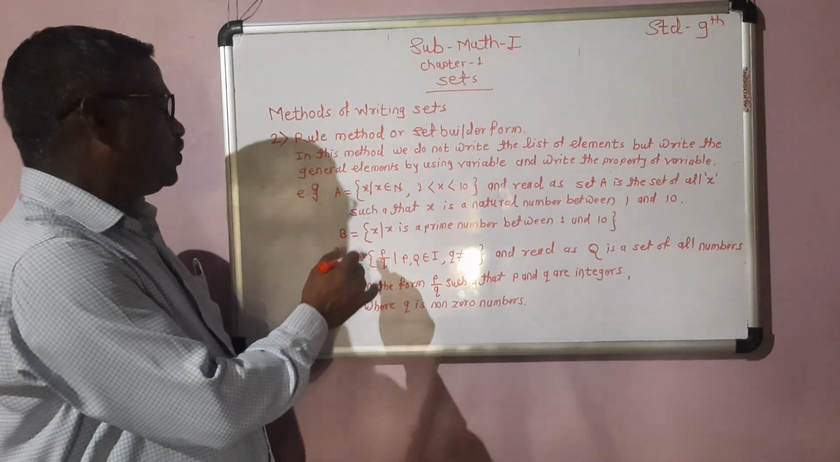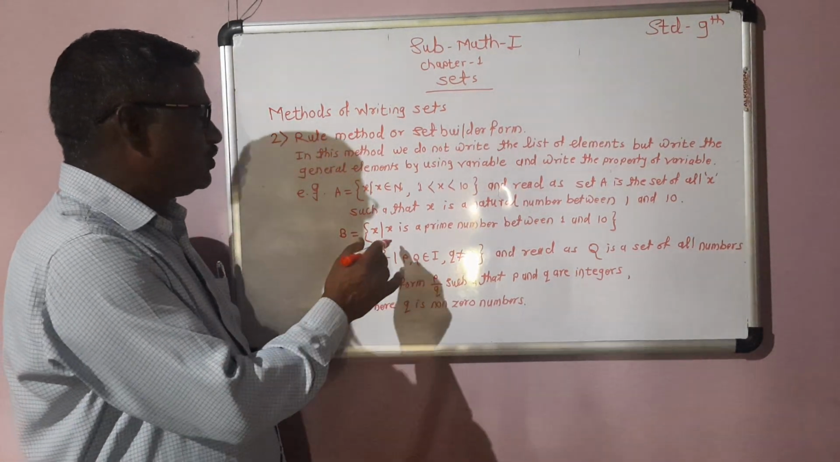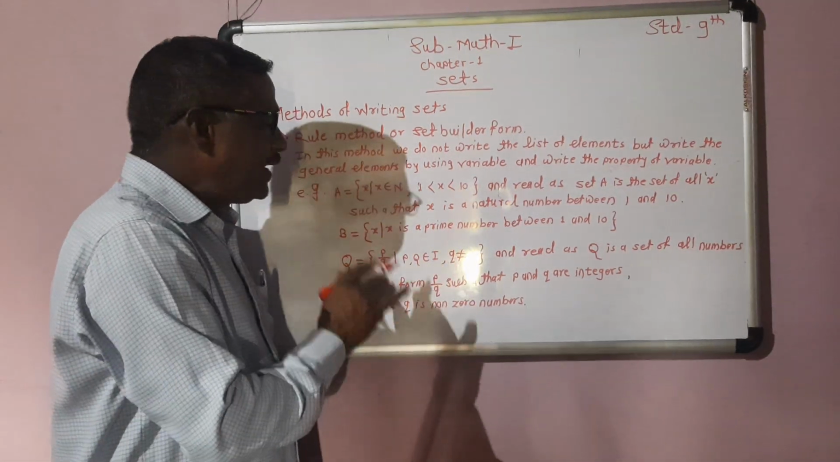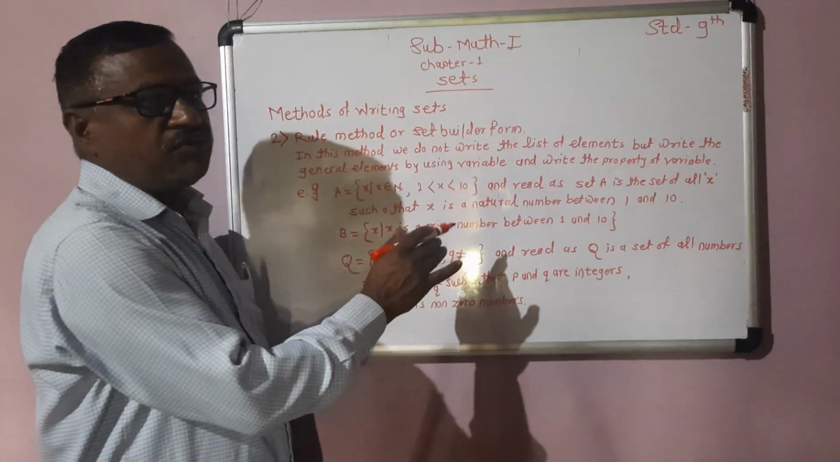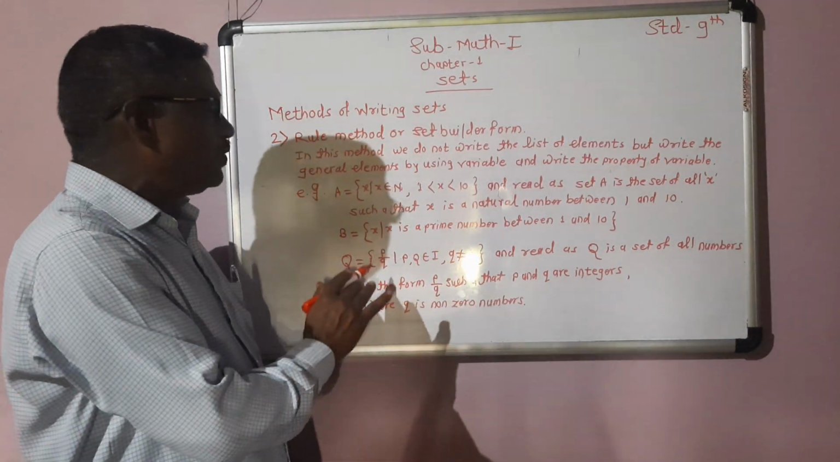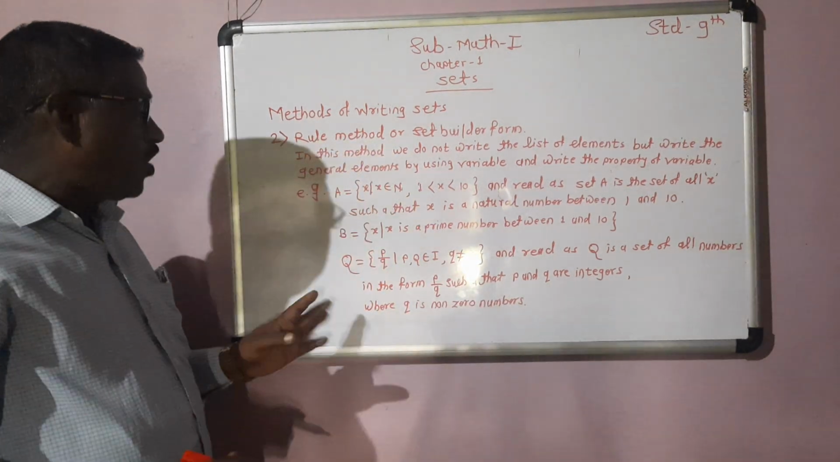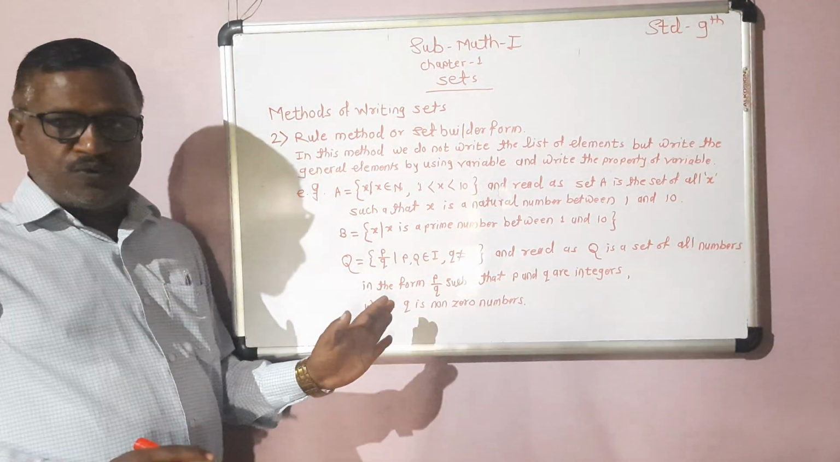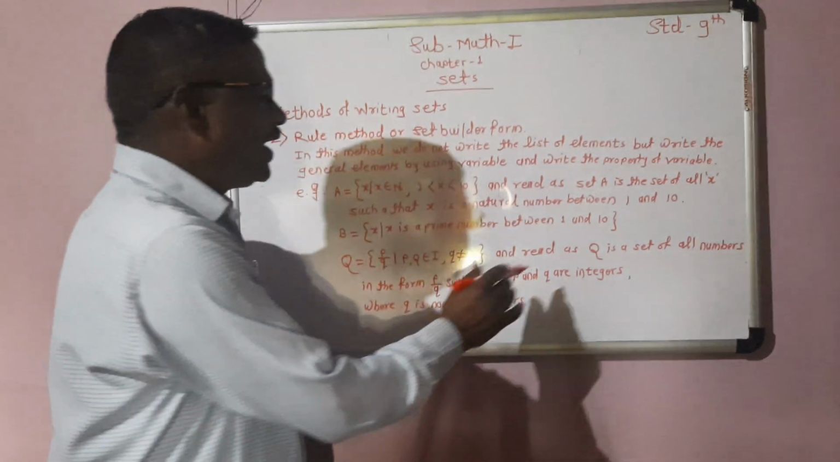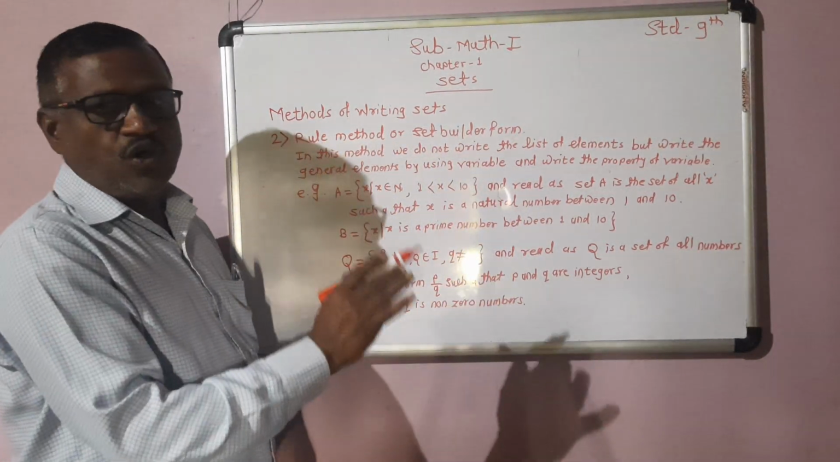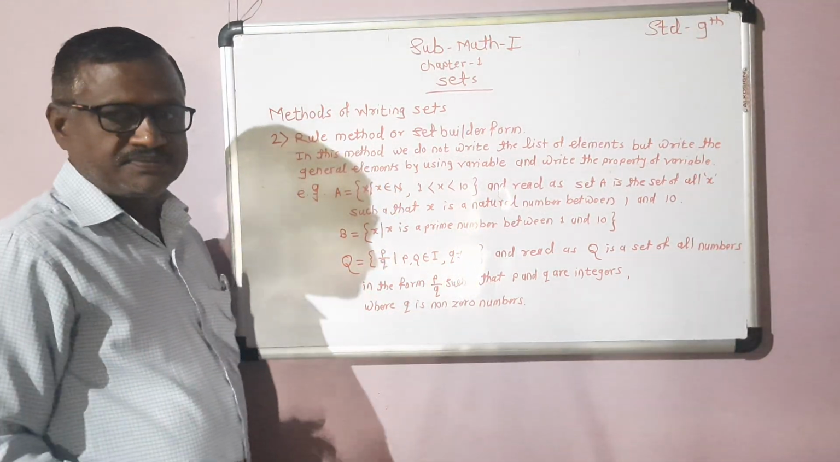Then Q = {p/q such that p, q belong to I, that is integers, and q is not equal to 0, that is q is a non-zero number}, read as Q is the set of all numbers of the form p/q such that p and q are integers where q is a non-zero number.